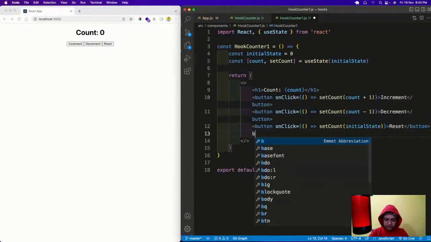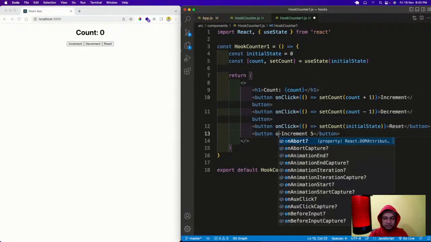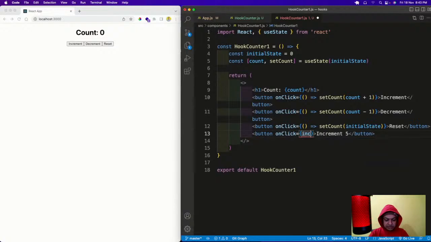So I will have another button called increment 5. Those who don't know, I'm taking this class instead of Hari because Hari is not well. On click is increment 5, so I'll call a new function.